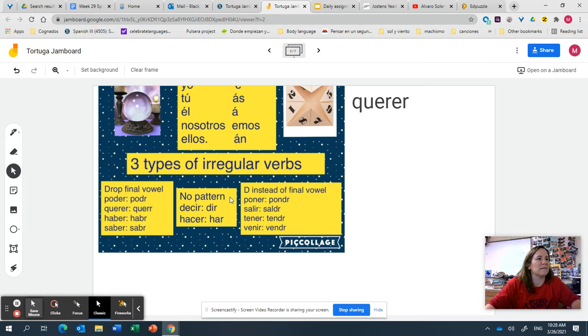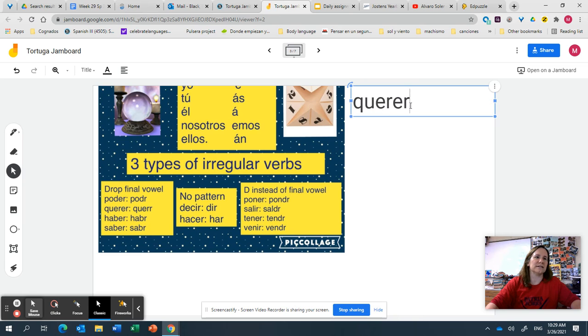The next set on the right here is verbs where instead of the final vowel, you put in a D. For example, for the verb poner, instead of an e, you would put a D there. Or for salir, instead of an i at the end, you would replace it with a D. And these last two don't really have a pattern. So let's look at some examples.